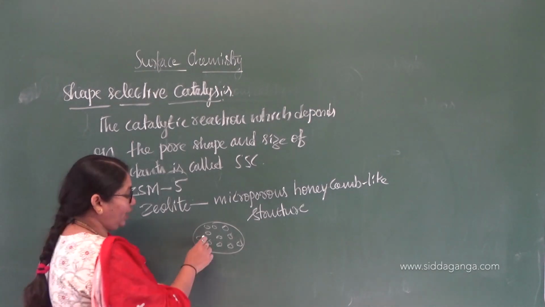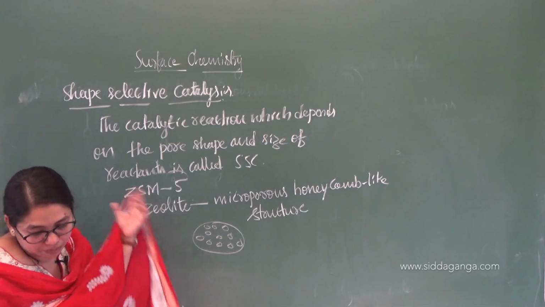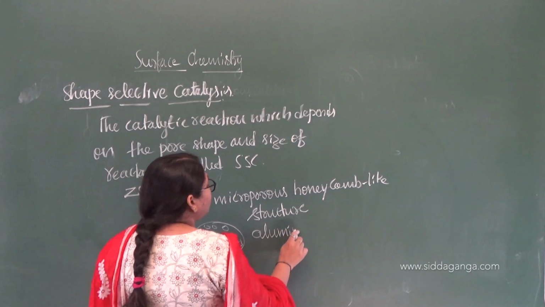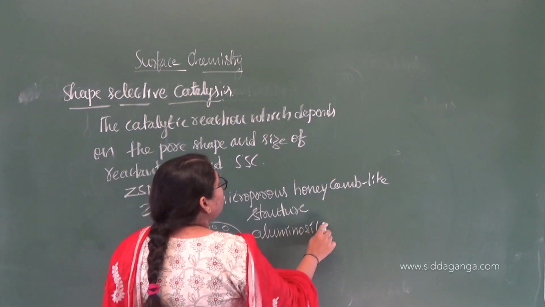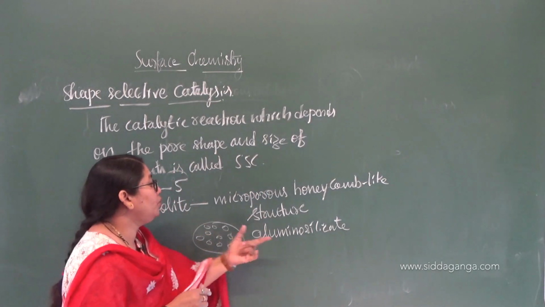So what is present here is actually aluminosilicate. Zeolite is nothing but aluminosilicate. You know sodium aluminium silicate that is used in the softening of hard water. It is aluminosilicate.